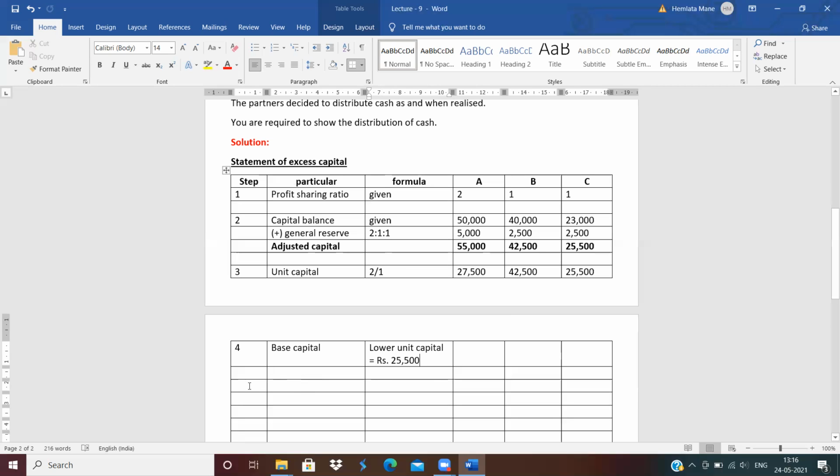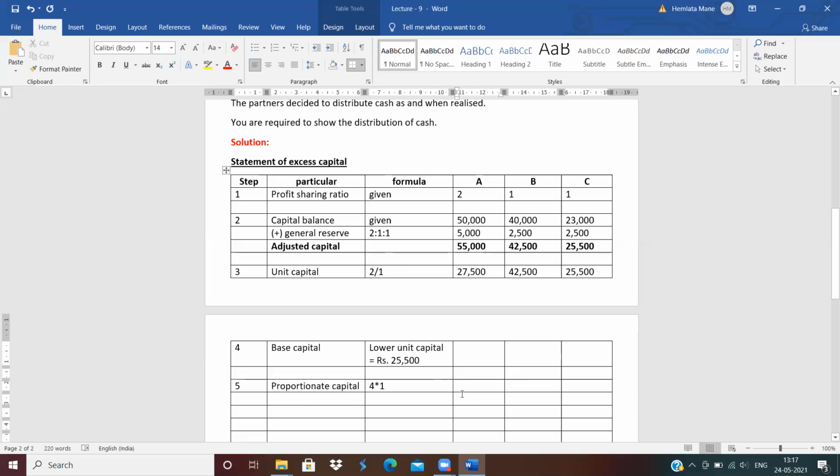Now next, fifth step. What is the fifth step? Proportionate capital. How to calculate the proportionate capital? 4 multiply 1, which means base capital multiplied by profit sharing ratio. Calculate 25,500 multiply 2.